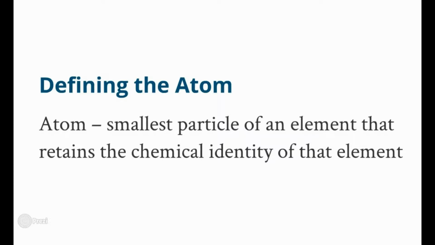And anyway, first off, what is an atom and how do you define it? An atom is the smallest particle of an element. It retains the chemical identity. We talked about this last unit. There are 118 elements so far that we have discovered. I doubt we're going to get over 118, and you'll see why later in the unit. The bigger they get, the more unstable they are.